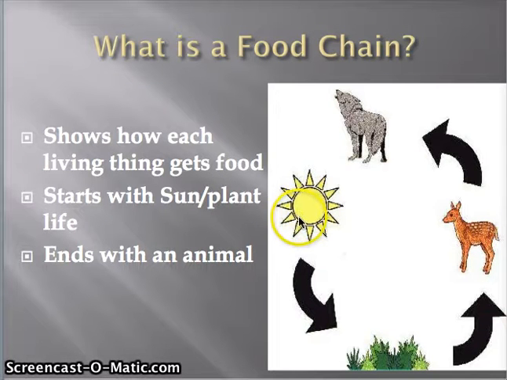In the picture to the right, for example, is a deer. The deer needs plants in order to survive. At the end of the food chain is usually an animal or a top carnivore. This animal needs a deer in order to get its food. So we start with the sun, then plants, then an animal that eats plants to survive, then usually ends with the animal that hunts other animals to survive.